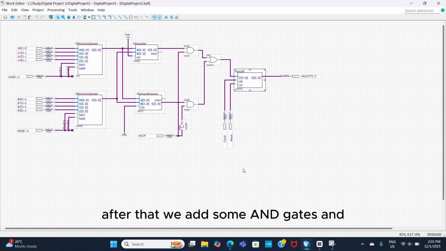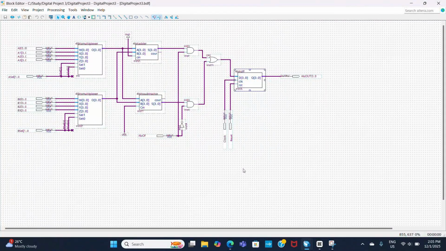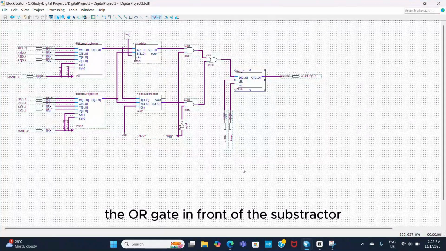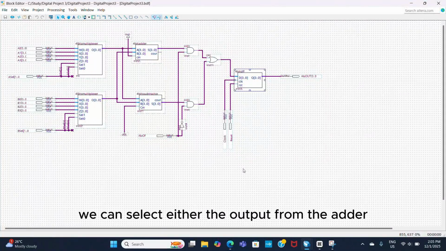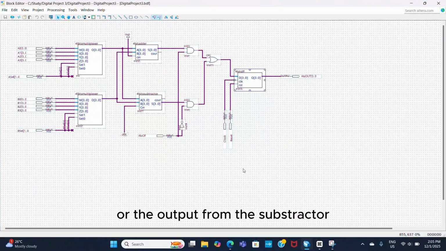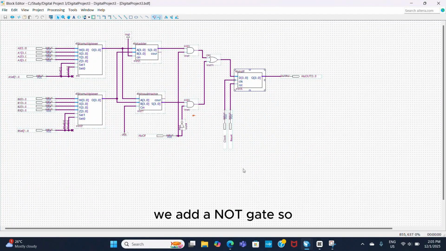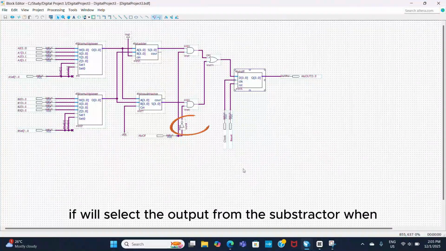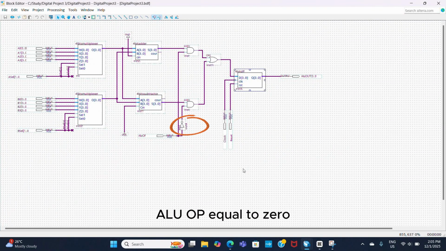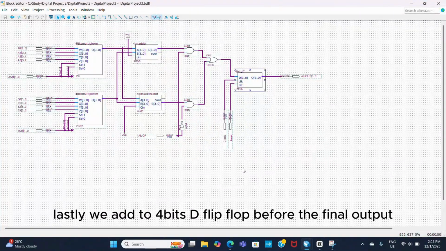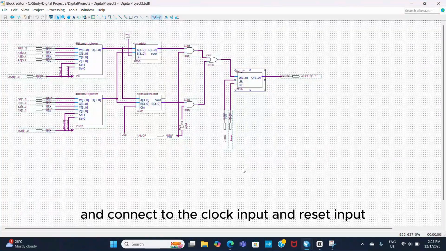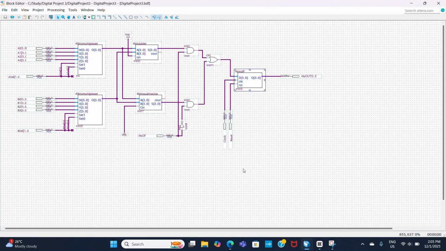After that, we add some AND gates and OR gates in front of the subtractor and adder, so we can select either the output from the adder or the output from the subtractor. We add a NOT gate so it will select the output from the subtractor when ALU OP equals 0. Lastly, we add the 4-bit D flip-flop before the final output and connect to the clock input and reset input.